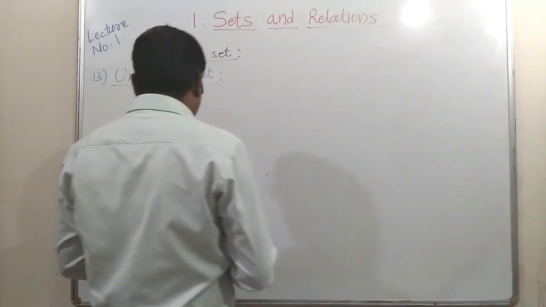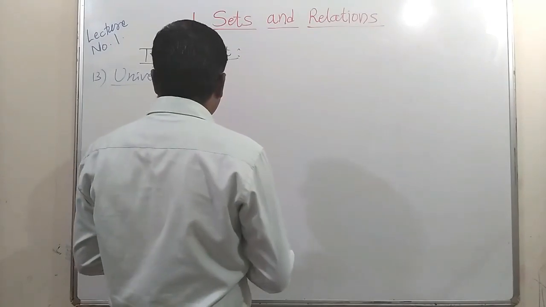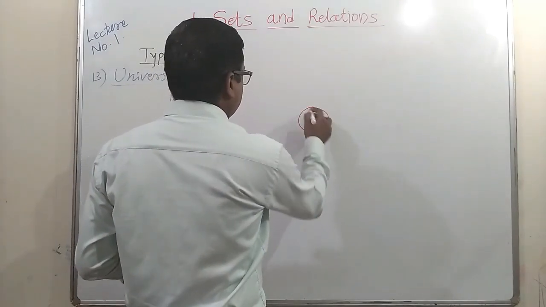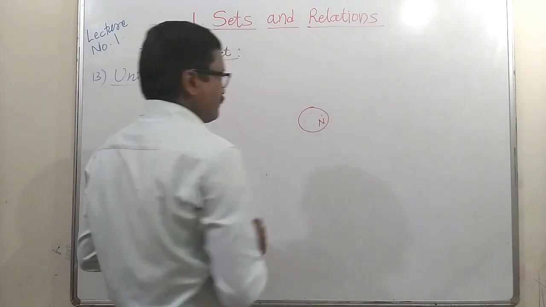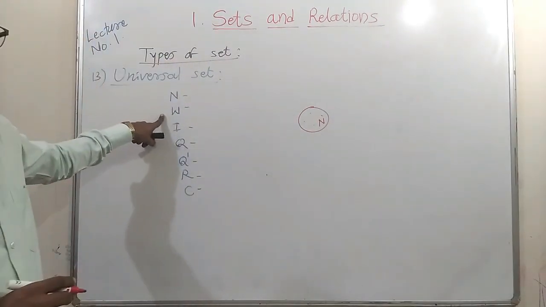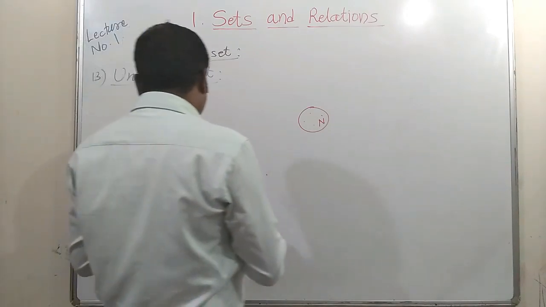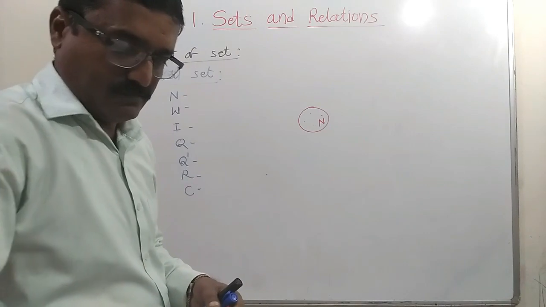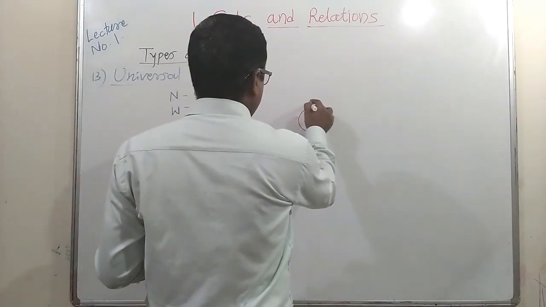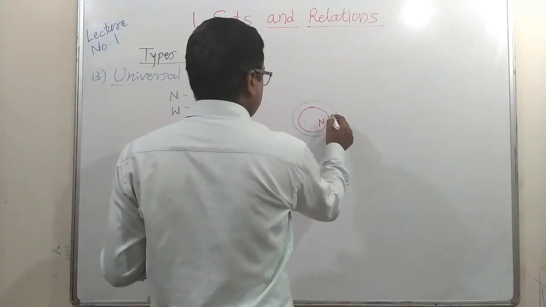In this case, these natural numbers 1, 2, 3, these are natural numbers. After that, if 0 is added, then we get whole numbers. So this is set of whole numbers.